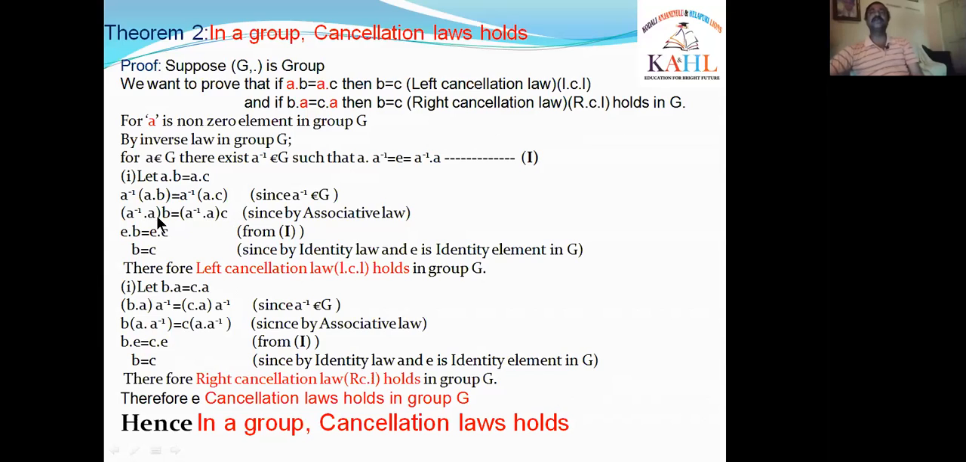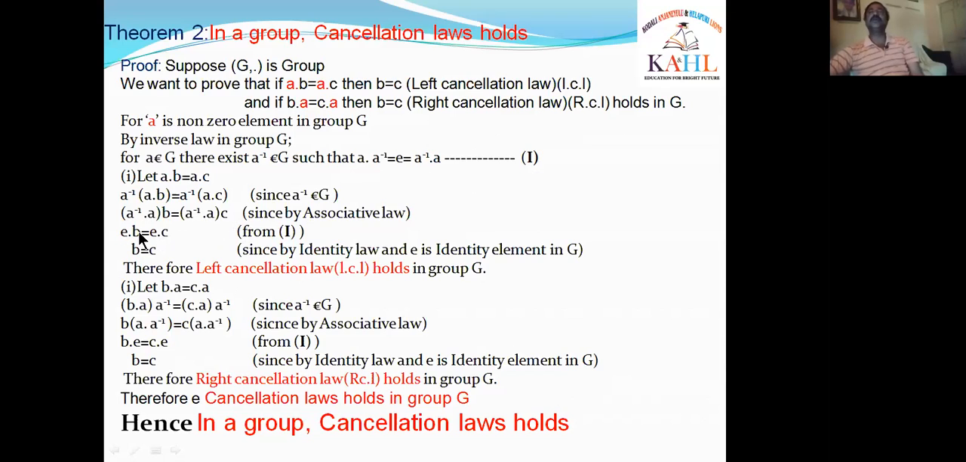What is A inverse A? From 1, if we observe 1, A inverse A is E. That's why I wrote A inverse A as E, and B is as it is. In the right side, what is A inverse A? From 1, A inverse A is E, and C is as it is.